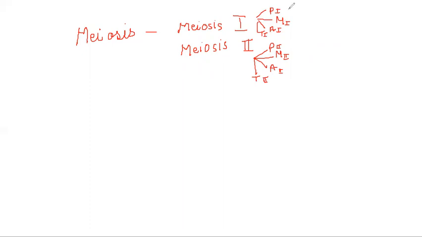So let us now understand how meiosis takes place. Let us see a normal cell which is yet to undergo meiosis.